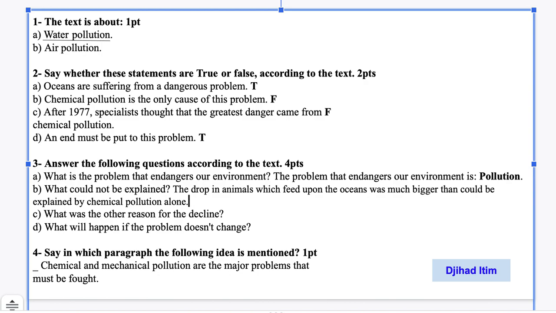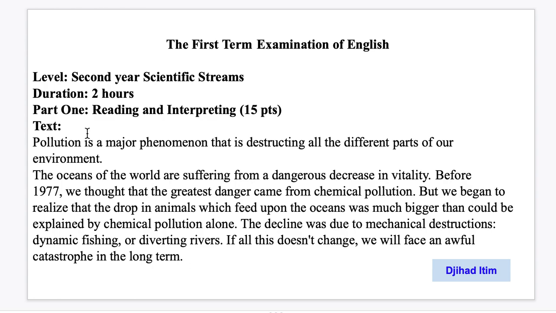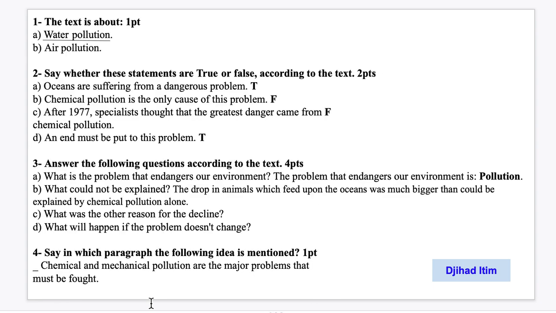What was the other reason for the decline? So we go back to the text. The decline was due to mechanical distraction as well. Okay, so not chemical pollution only, but the decline was due to mechanical distraction as well, mechanical and chemical. Okay, so the other reason for the decline,